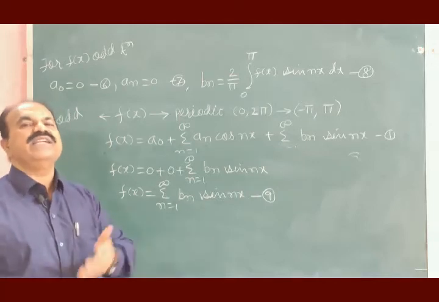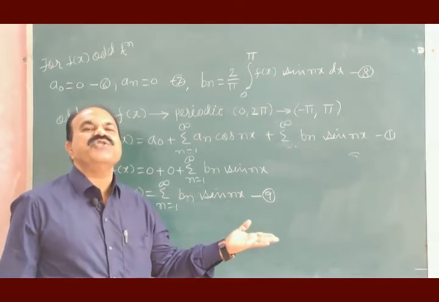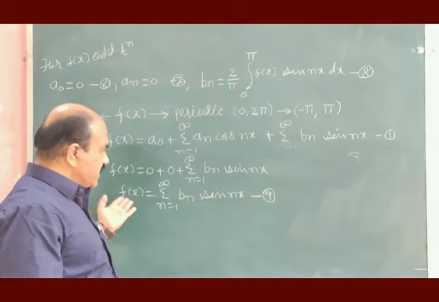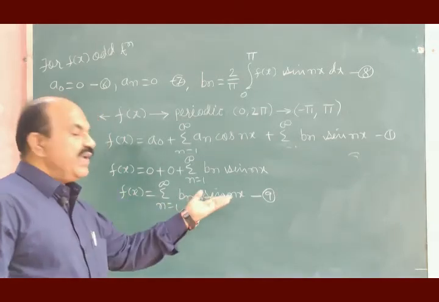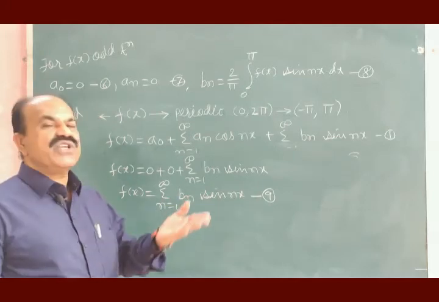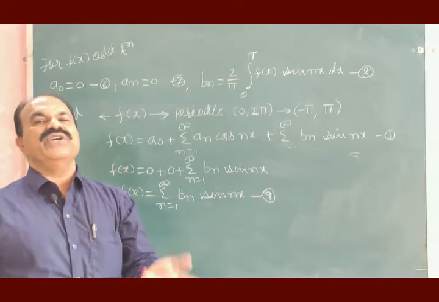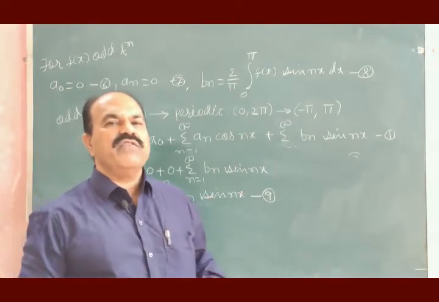An and cosine terms are not there, and therefore this series is known as sine series. But it is expressed in the form of Fourier series, and therefore we call this series as sine Fourier series or Fourier sine series.